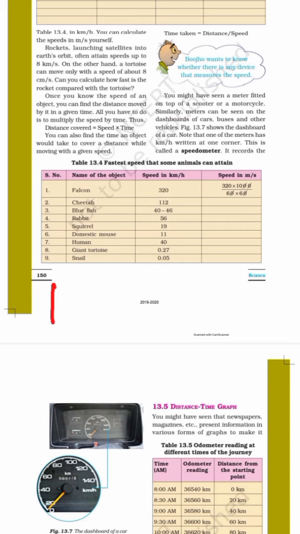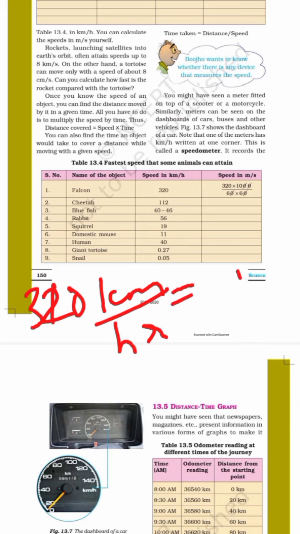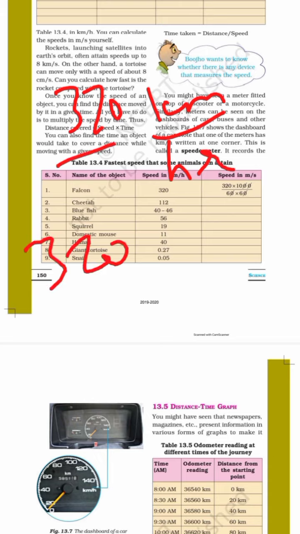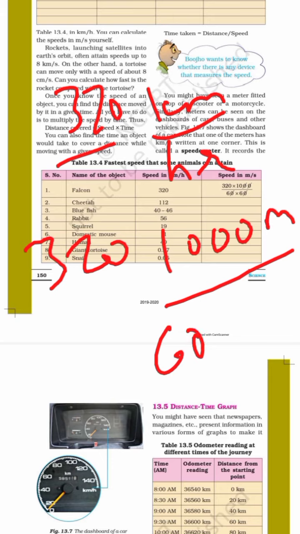I am having 320 kilometer per hour. I want to convert it to meter per second. Okay, so first of all, keep 320 as it is. Don't harass 320. Now here kilometer is there. 1 kilometer means 1000 meter. Very easy. 1 kilometer means 1000 meter. 1 hour means 60 minute. Okay, now let us move to the next step.